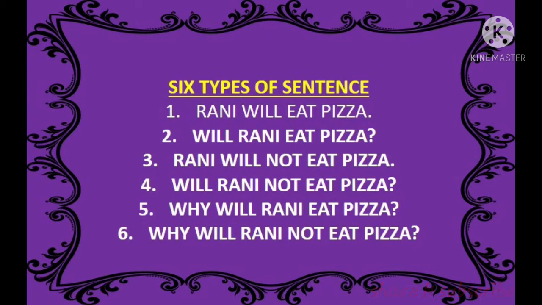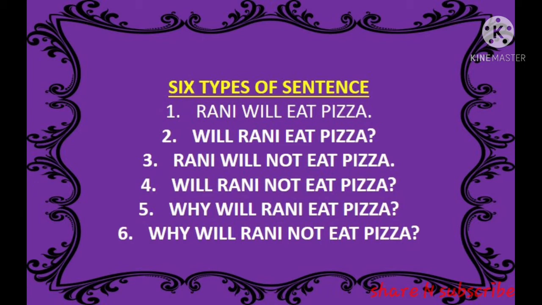Second is, will Rani eat pizza? This is the interrogative, this is the question. The third one is Rani will not eat pizza. This is called a negative sentence. And the fourth one is, will Rani not eat pizza? This is a question as well as negative, so this is called interrogative negative.